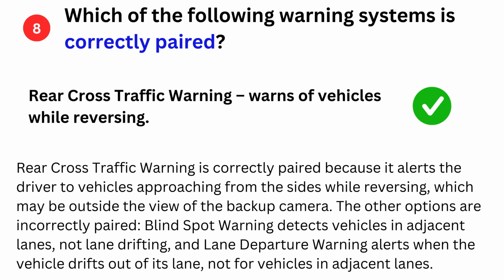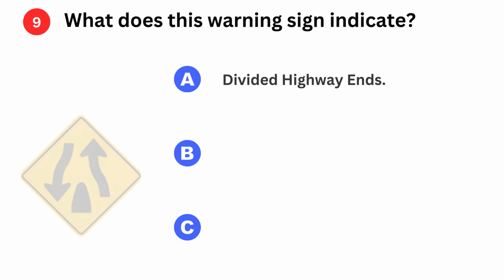Rear cross traffic warning warns of vehicles while reversing. Rear cross traffic warning is correctly paired because it alerts the driver to vehicles approaching from the sides while reversing, which may be outside the view of the backup camera. The other options are incorrectly paired. Blind spot warning detects vehicles in adjacent lanes, not lane drifting, and lane departure warning alerts when the vehicle drifts out of its lane, not for vehicles in adjacent lanes.